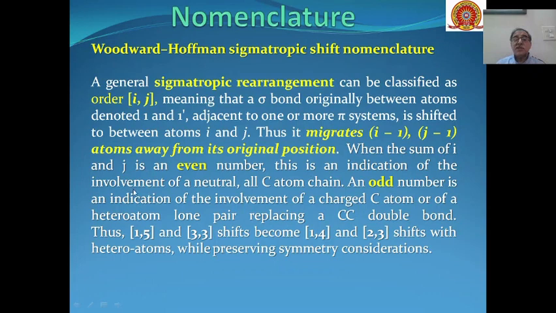this indicates the involvement of an all-carbon atom chain as a neutral molecule. And when this i plus j is an odd number, this indicates the involvement of a charged carbon atom or a heteroatom lone pair replacing a carbon-carbon double bond. So that means in case of 1,5 and 3,3 shifts, we call them 1,4 and 2,3 shifts when heteroatoms are involved instead of a carbon-carbon double bond.